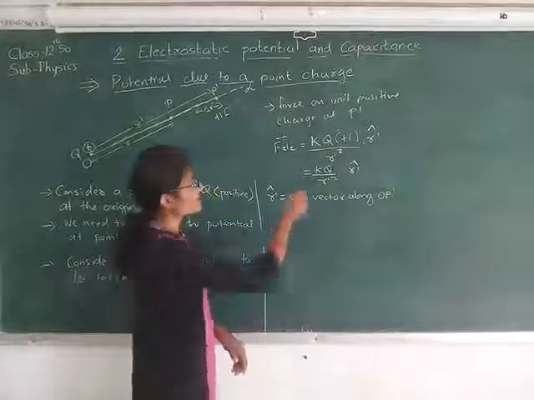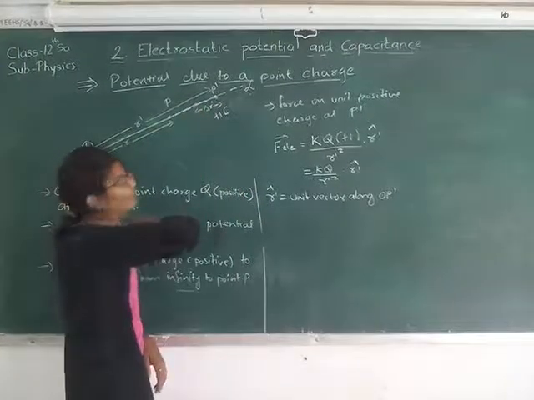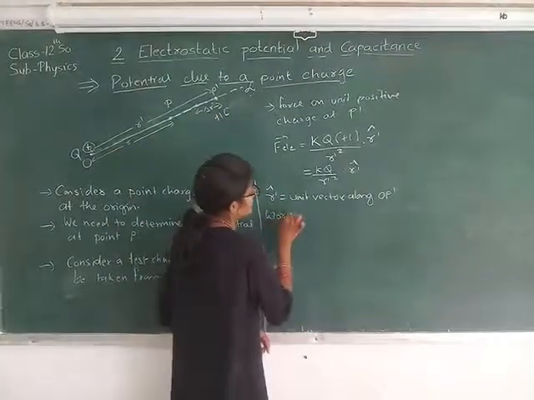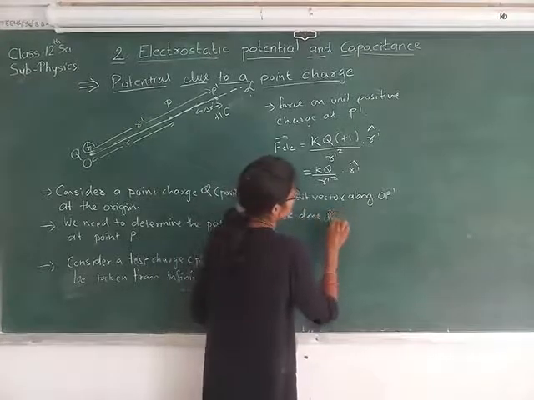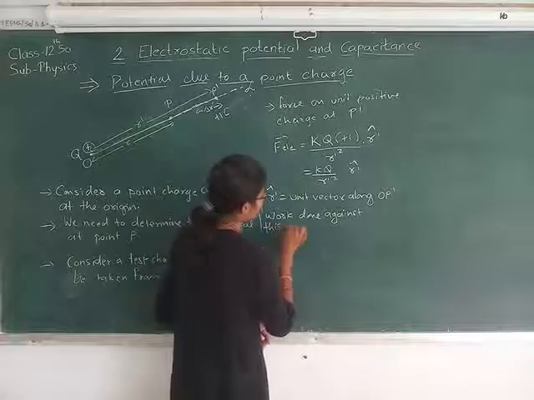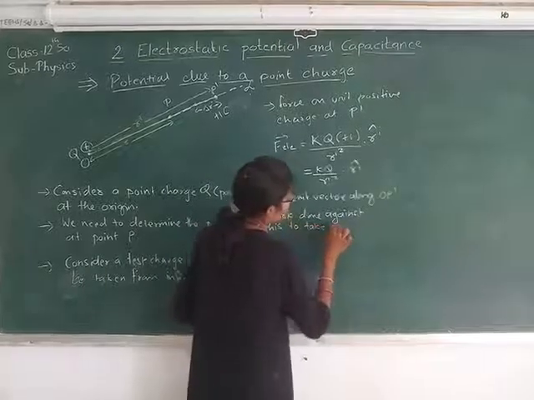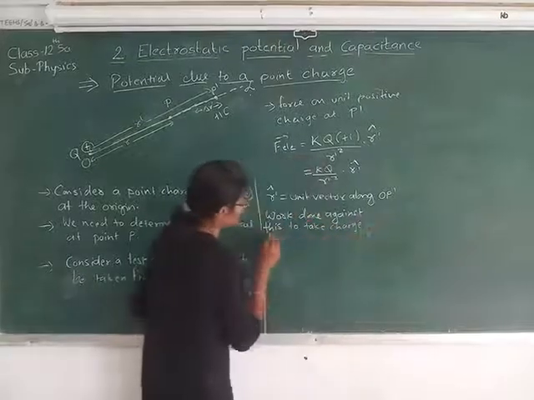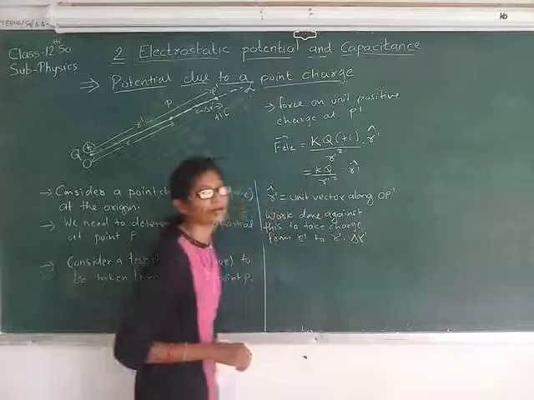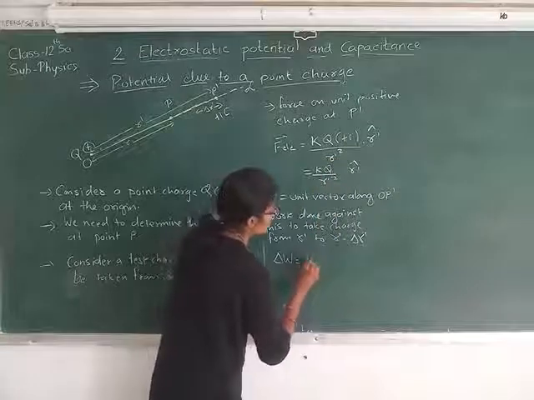So the work done against this force in taking the charge from P dash to this intermediate point, which is at a distance delta r dash. Work done against this force, that is the electric force, to take the charge from r dash to r dash minus delta r dash. So that will be, delta W equals to force, kq